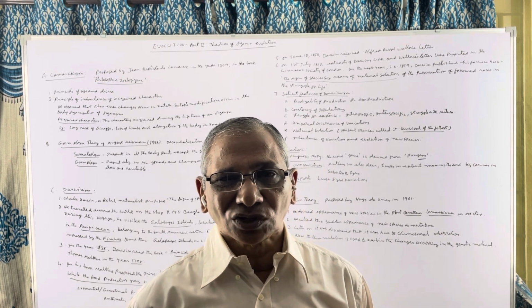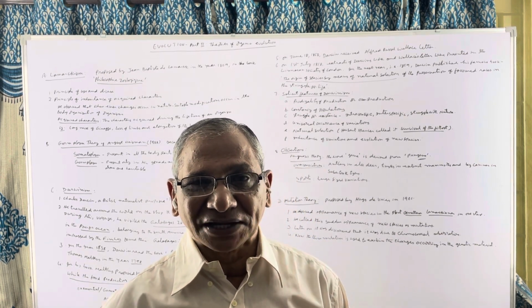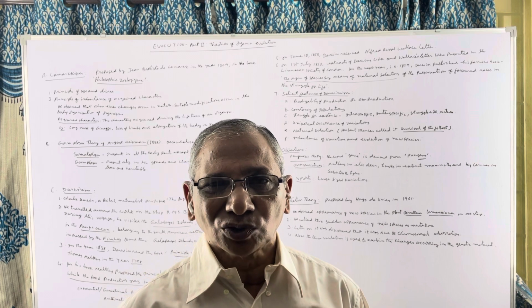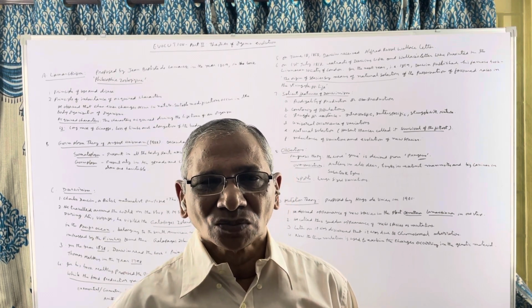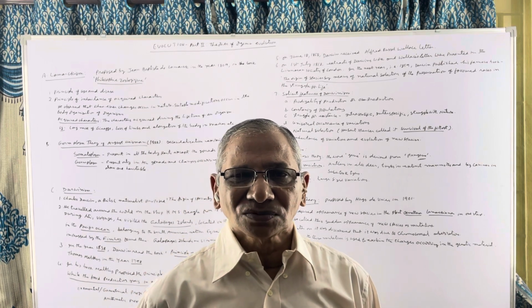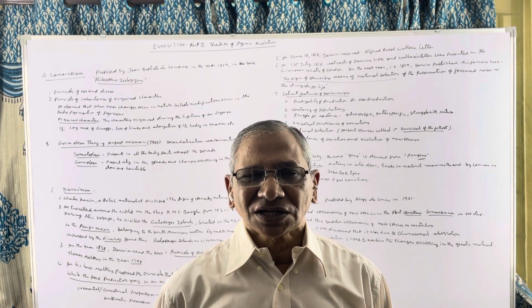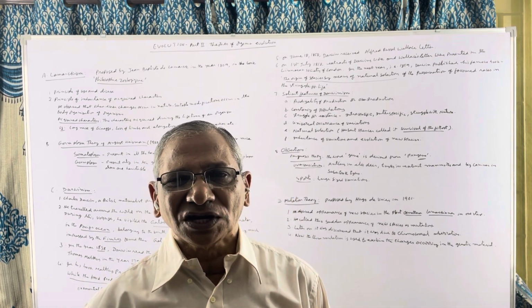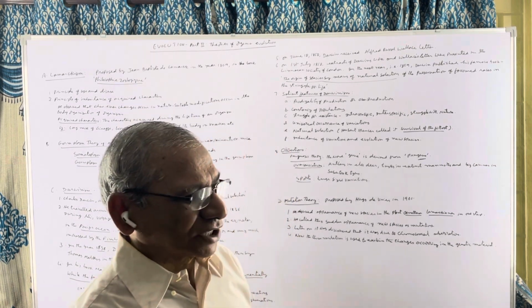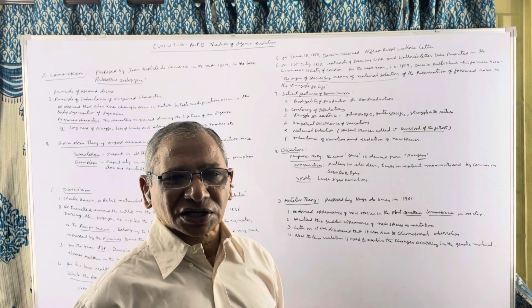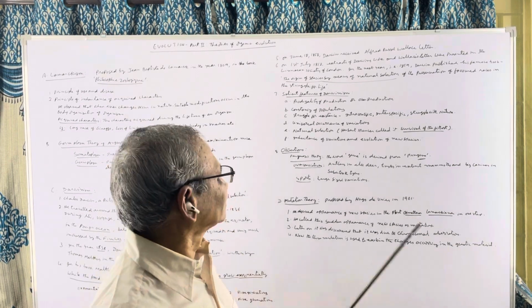Then there is a fish known as salmon, famous for its migration. Each fish produces millions of eggs. And if all of them survive, within a few years, the entire oceans will be filled with salmon fish. So that is the power of reproduction in various organisms.